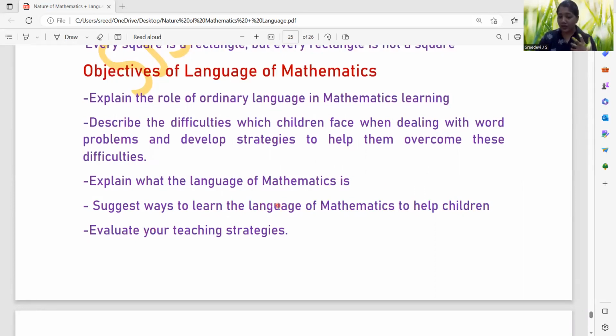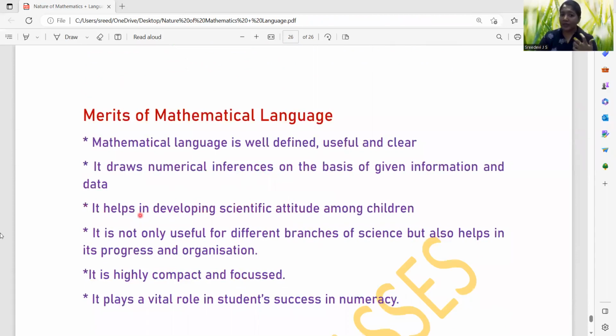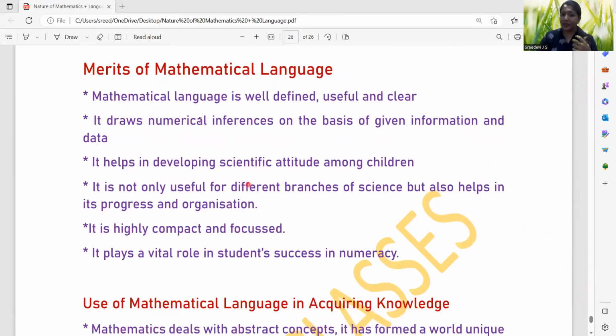Evaluate your teaching strategy. So the teacher has to do a lot of things in this, the use of language. The main objective has to be linked with the ordinary language so that students can comprehend easily. Okay? Merits of mathematical language. Which are the merits? Mathematical language is well defined, useful and clear. It's a structured one. It draws numerical inferences on the basis of given information and data. So within the given information and data, the inferences come, right?